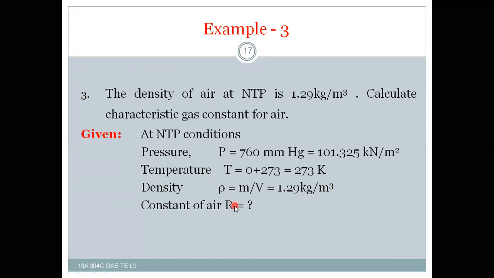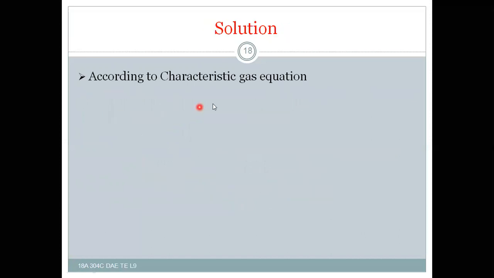So let's calculate the characteristic gas constant for air. Easily, without any difficulty, according to the characteristic gas equation, PV is equal to mRT. If you bring V to the other side, m by V, that is rho, that means P is equal to rho RT. P is known for us, rho is also known for us, T is also known for us. Then R can be calculated.